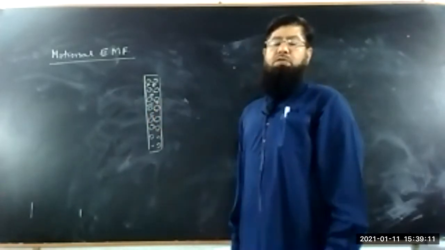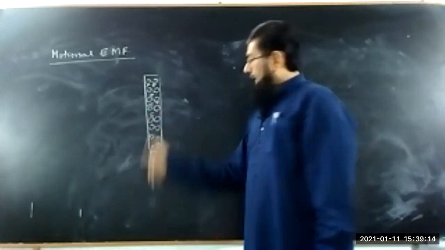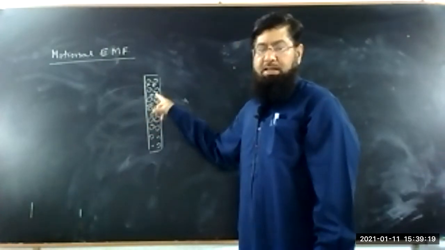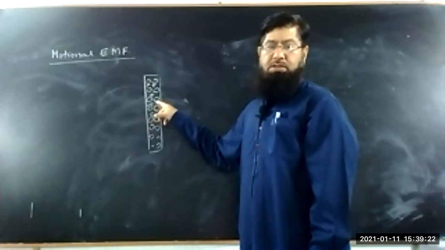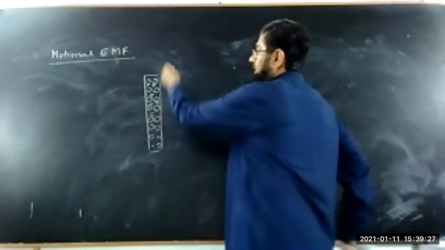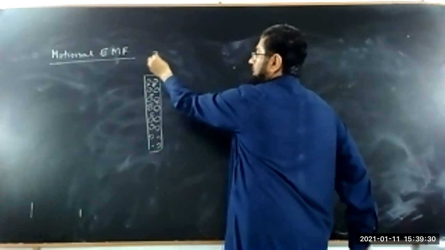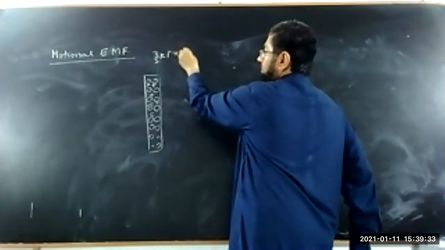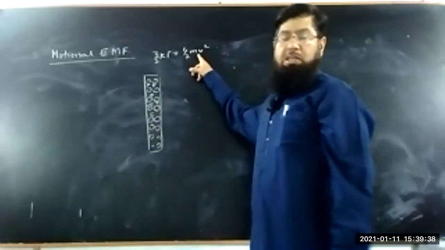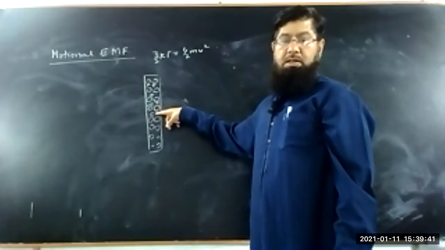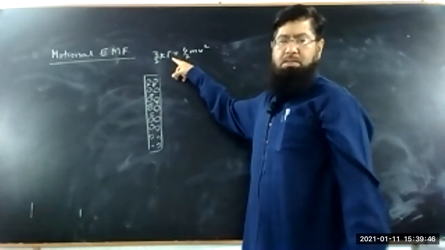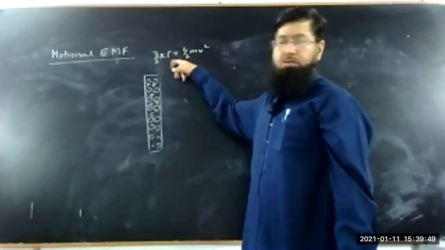The motion of these free electrons is a random motion, and this random motion of the electrons will not give you the current. The velocity of this random motion is known as the thermal velocity. And this thermal velocity comes from the energy 3 upon 2 kT equal to half mv square. This is from the kinetic theory of gases. It means the average kinetic energy of the electrons is equal to 3 upon 2 kT, and kT is the thermal energy. In 3 dimensions it is 3 upon 2 kT.